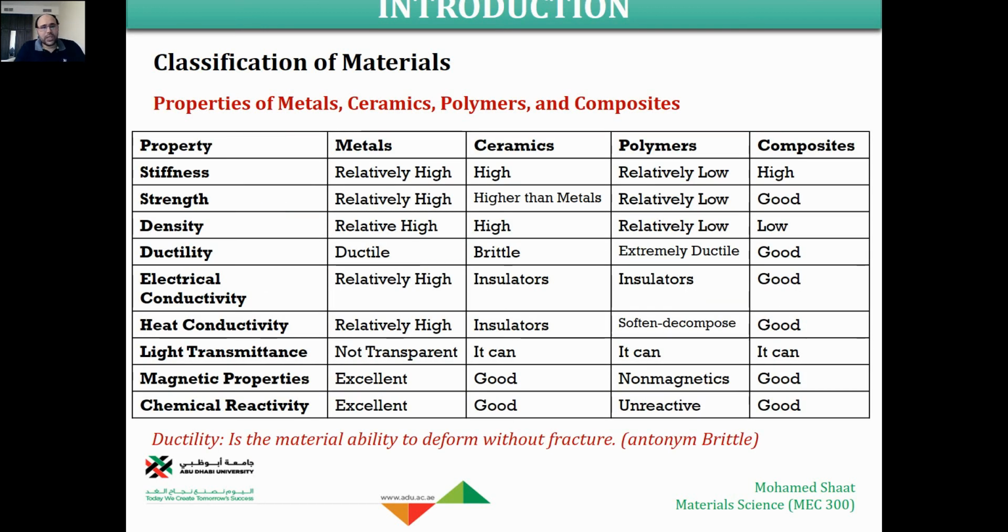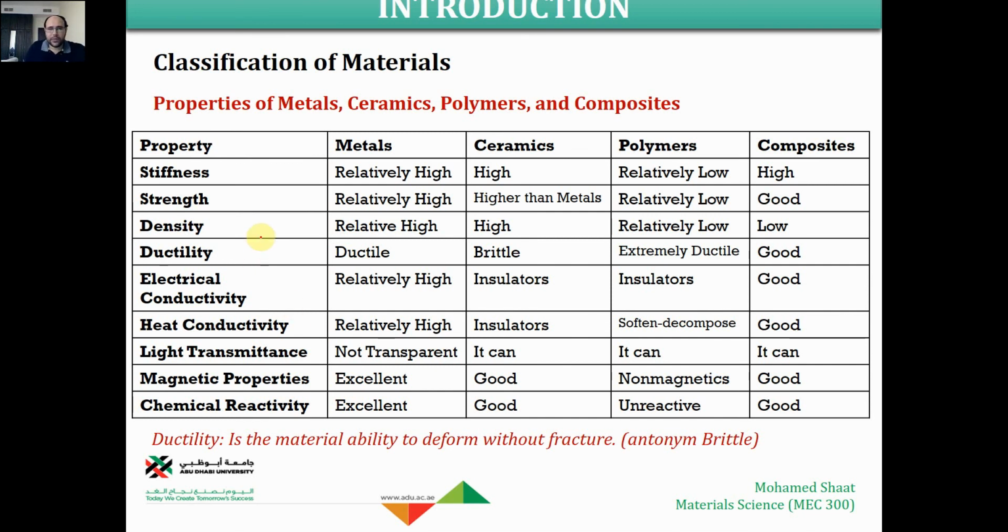So this table gives a summary of the classification of metallic, ceramic, polymer, and composite materials based on their properties. For example, here we are comparing properties like stiffness, as we said, how easily the material can be deformed or not. Like elastic or rigid. If the stiffness is high, it means that it is rigid, like metals and ceramics. But polymers' stiffness is very low. Composites are kind of high, like metals.